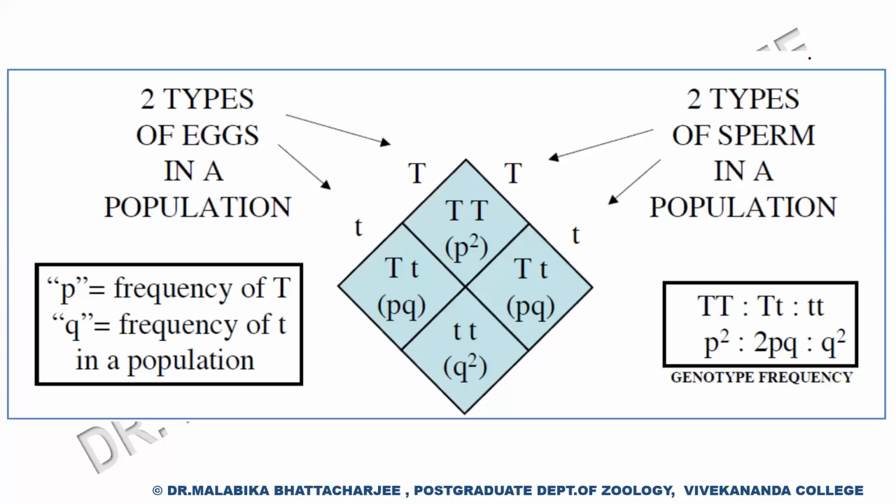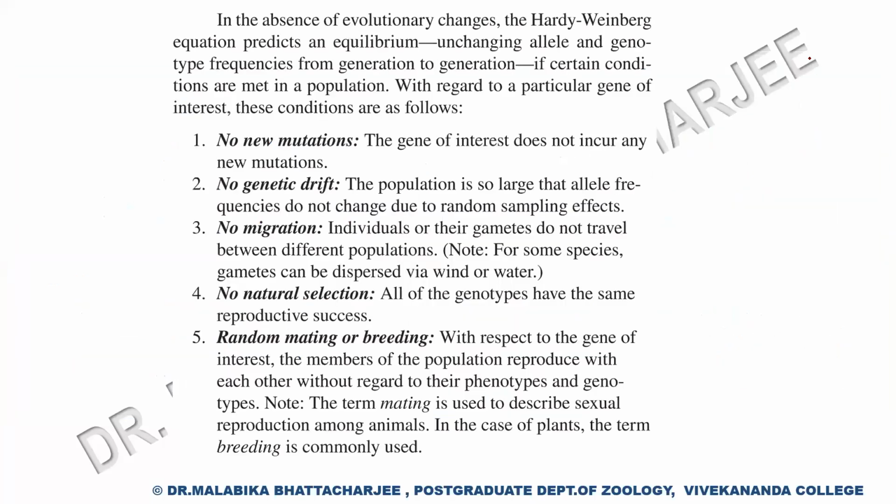So when we are thorough with the concept of random mating, just for recapitulation, in absence of any evolutionary changes, as I said, the Hardy-Weinberg equation predicts an equilibrium that is unchanging allele and genotypic frequencies from generation to generation. Keep in mind the conditions: no new mutations, the population is infinitely large, no migration, no natural selection, random mating or breeding.